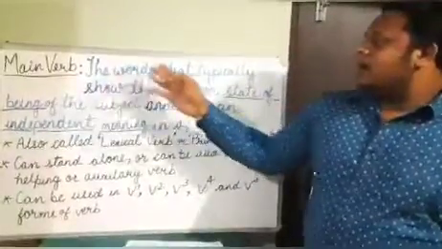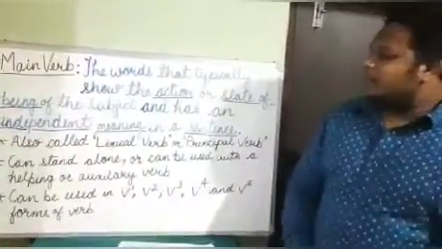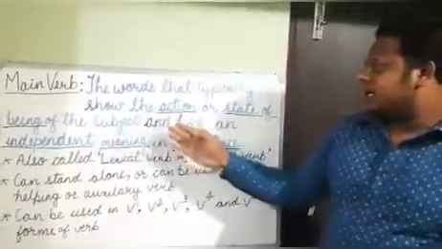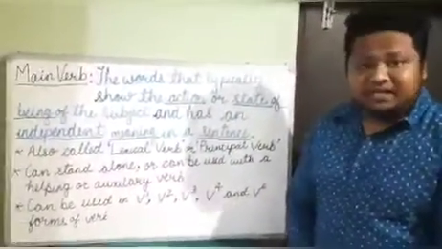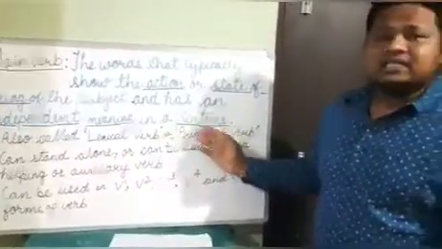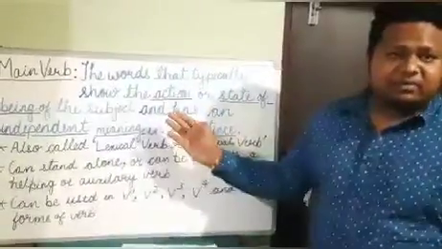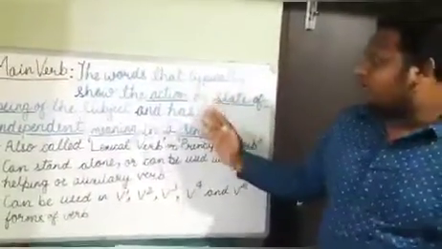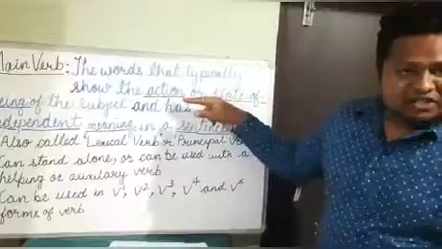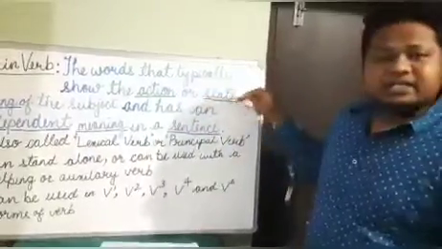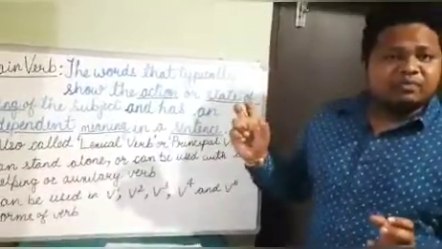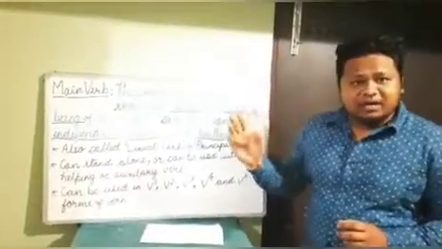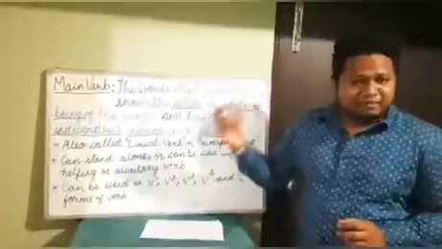Now let us see what is the main verb. The word that typically shows the action or state of being of a subject and has an independent meaning in a sentence is called the main verb. The main thing to note in the definition of main verb is that it shows action or state of being. So main verb could be the doing word, the action word, or it could be the state of being.